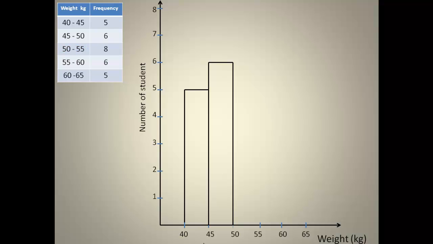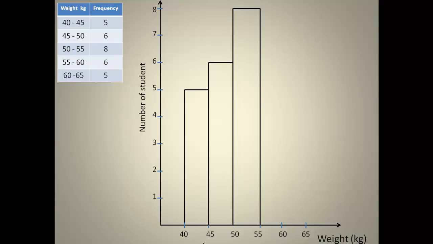The next will be 50 to 55, and the frequency is 8. So the height will be 8, and then we draw our bar like that. 55 to 60, the class boundary, we have the frequency to be 6.